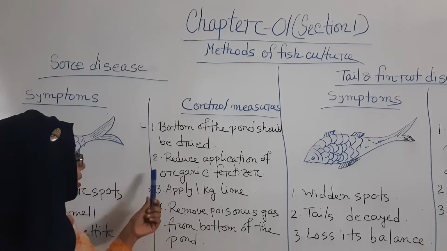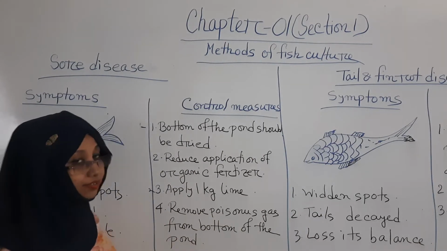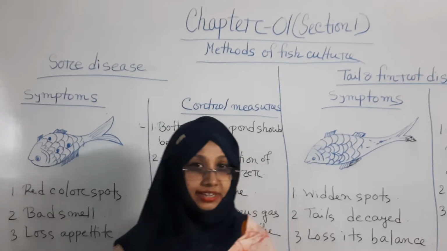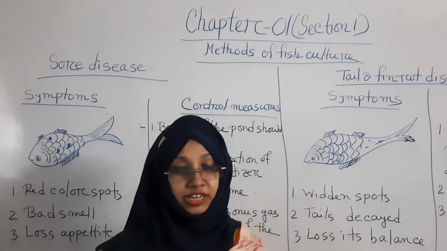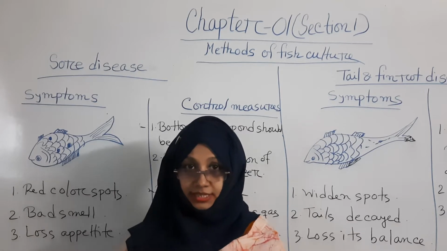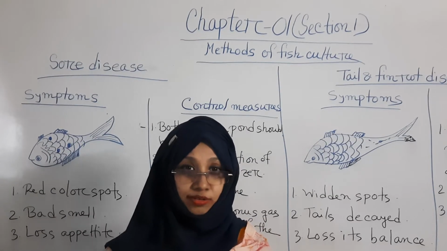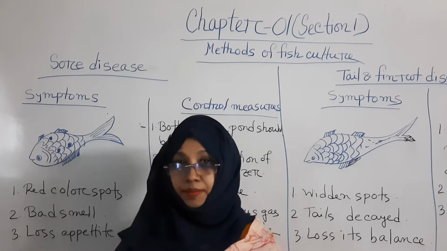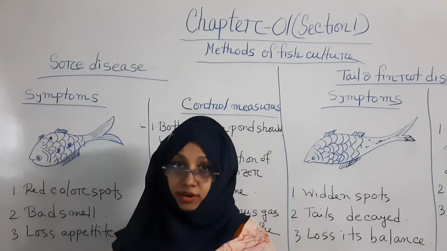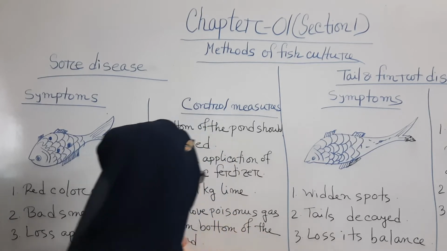Number 2, reduce application of organic fertilizer. Organic fertilizer means cow dung, oil cake, fish meal, blood meal, etc. Reducing organic fertilizer may help remove these diseases.